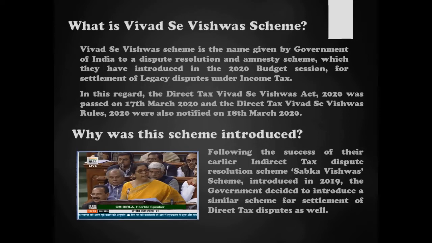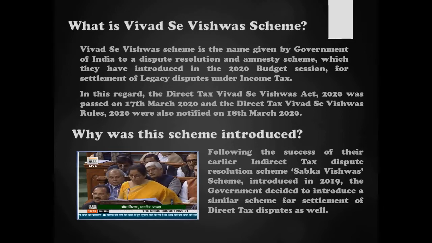In the last budget, Sabka Vishwas scheme was brought in to reduce litigation in indirect taxes. It resulted in settling over 1,89,000 cases.